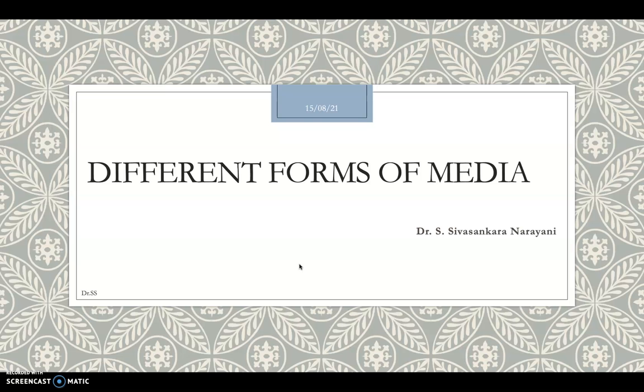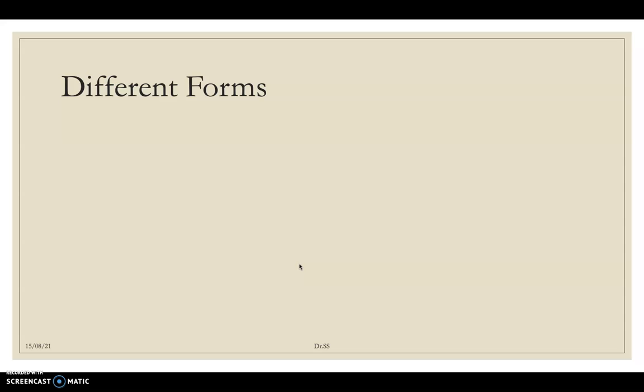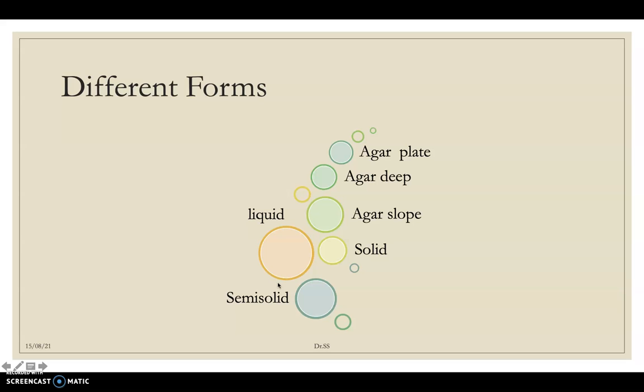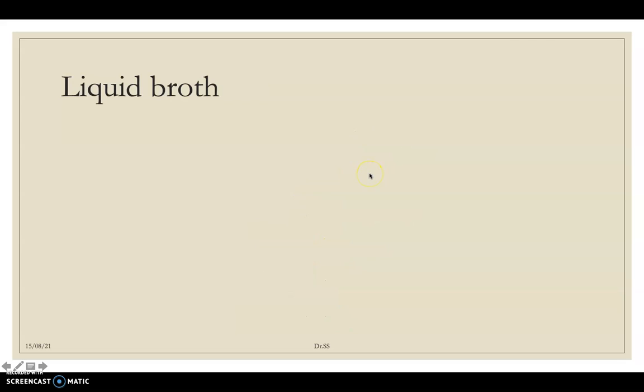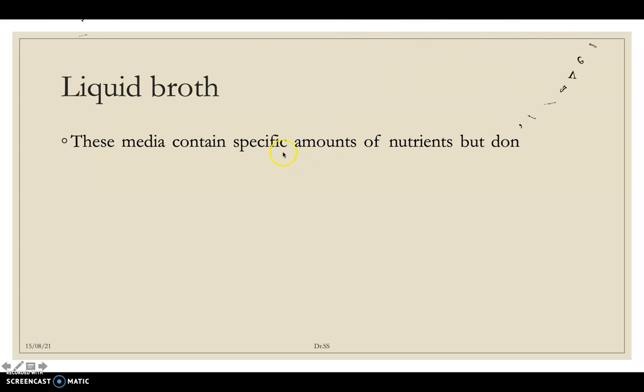Today, we are going to see about the different forms of media. There are three different types of media: semi-solid form, liquid form, and solid form. The solid form is again categorized into three types: agar slope, agar deep, and agar plate. Okay, we'll see. First one is liquid broth. Liquid broth doesn't contain any solidifying agent. Only the liquid particle is present.